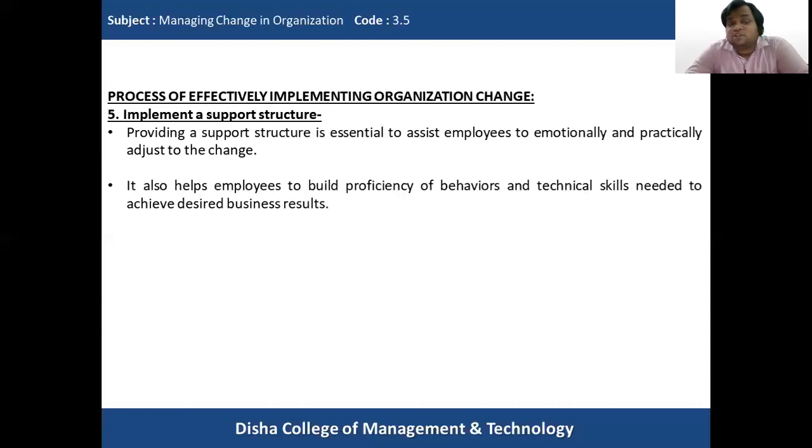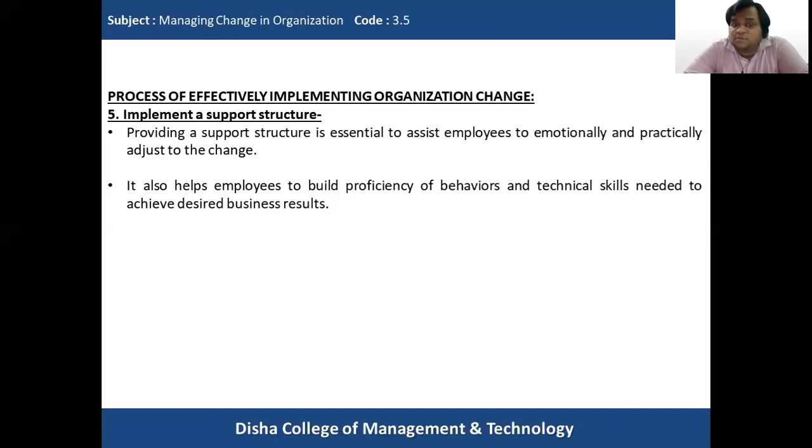This support structure also helps employees to build proficiency of behaviors and technical skills needed to achieve the desired business results. So whatever business goals we anticipate achieving, these goals can be achieved when we understand what behavioral changes we are anticipating in the employees, and what technical skills and knowledge enhancement we are anticipating in the employees.